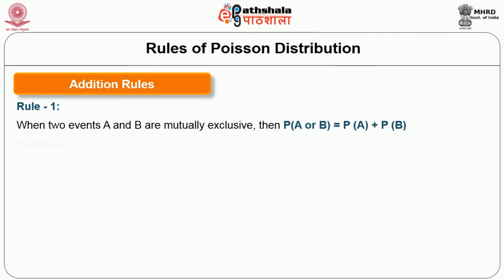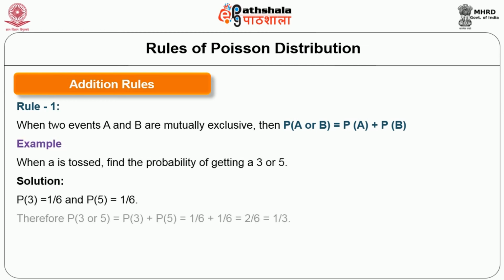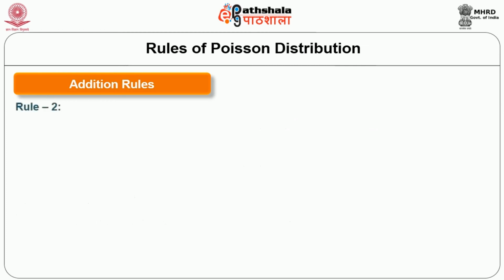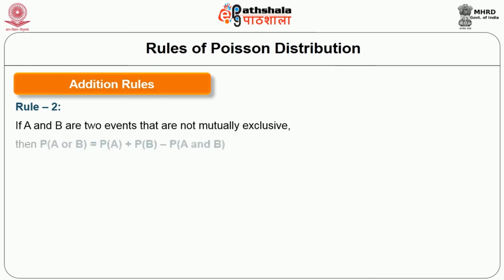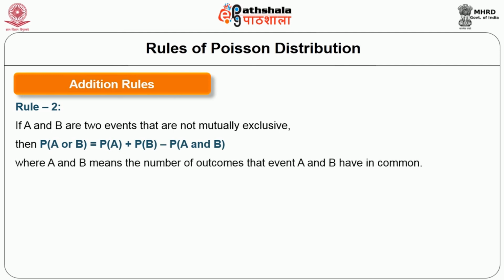So it can be represented as probability of A plus probability of B. The same example we have already discussed earlier, and now we go for rule 2. Rule 2 says that if A and B are two events that are not mutually exclusive, then the probability of A or B is probability of A plus probability of B minus P of A and B, where A and B means the number of outcomes on which the events A and B are common.